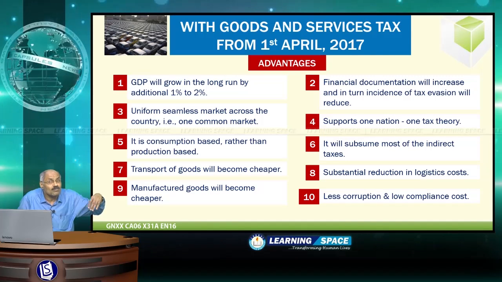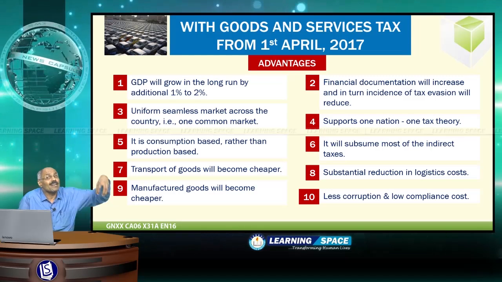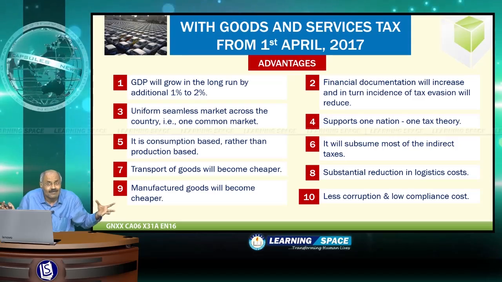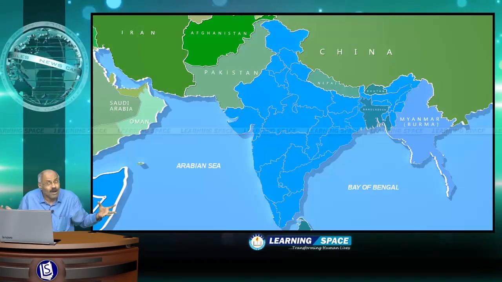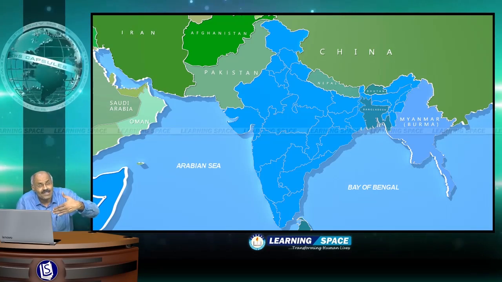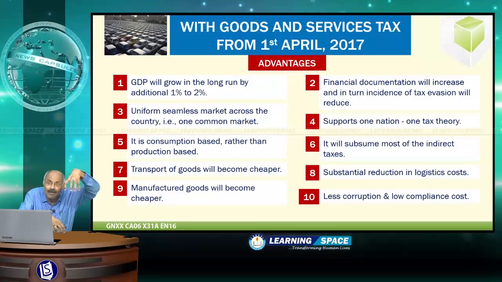And there will be a uniform, seamless market across the country; you can say it will become one common market. State borders will become irrelevant as far as business and commerce is concerned in this country, and it supports the one nation, one tax theory, and it is a consumption based tax rather than production based.